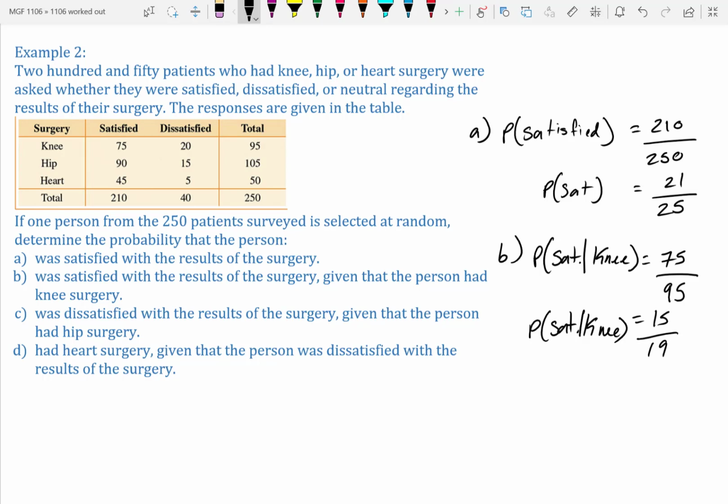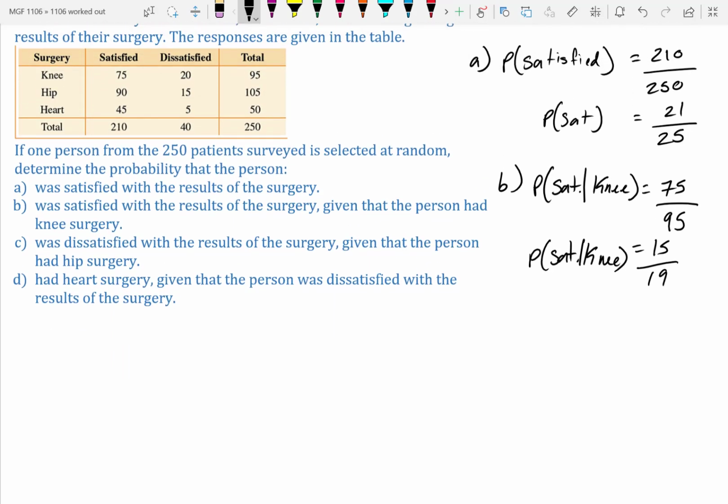Alright, part C. If we picked one, what is the probability they were dissatisfied with the results of the surgery given that the person had hip surgery? So we want to know dissatisfied given that they had hip surgery.